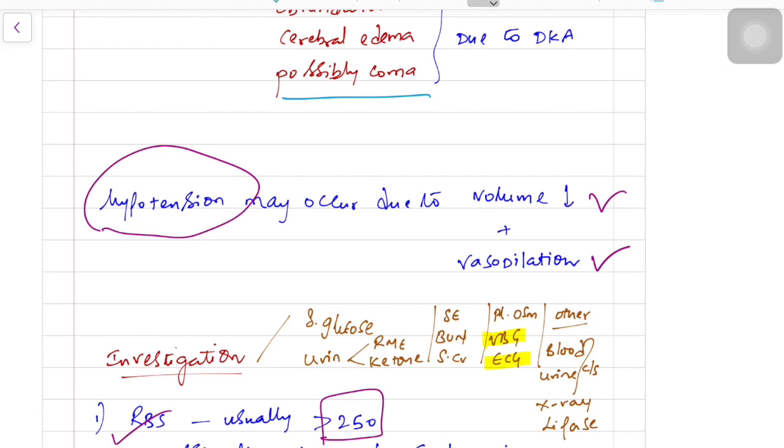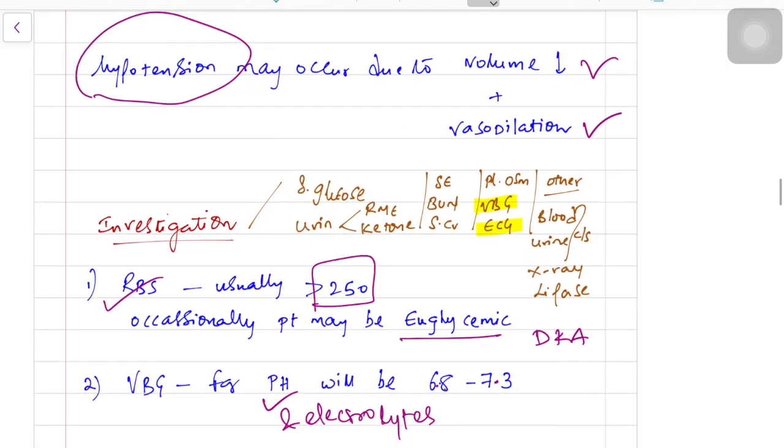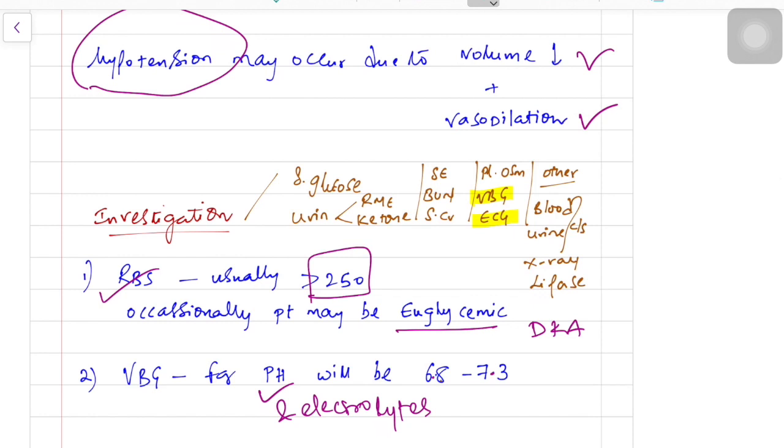What investigations do you have to send? You send urine routine and ketone, serum glucose, and obviously serum electrolytes, blood urea nitrogen, serum creatinine, a VBG, an ECG, and plasma osmolarity.